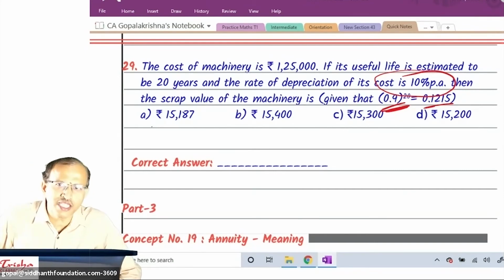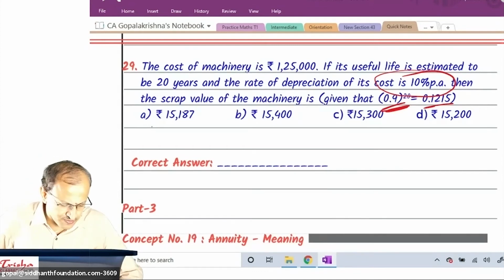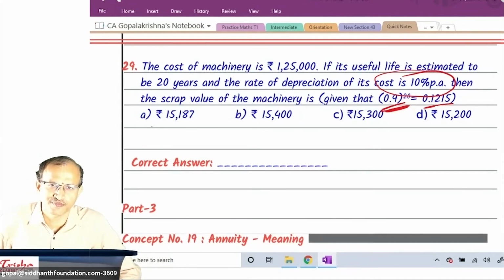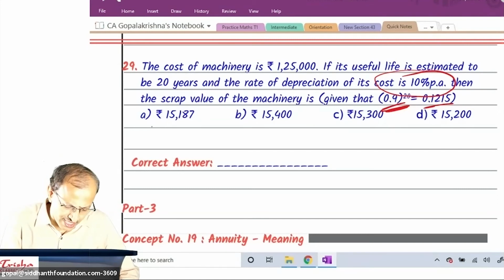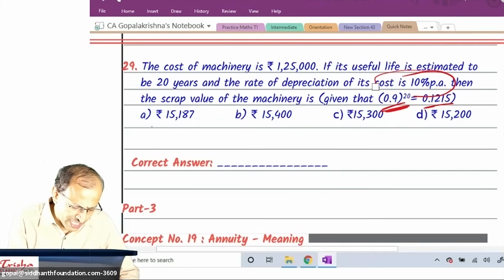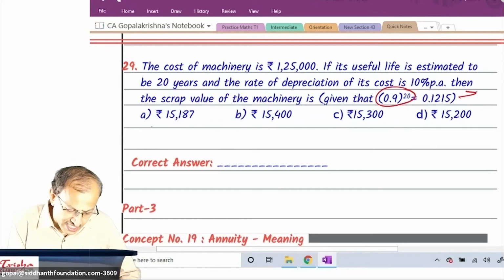Now, which method is this about? Is it a straight line method or a WDV method? All of you, please tell me quickly. Confusion? Okay, I'll give you 2 hints which will tell you it is a WDV method, not a straight line method. Please look at your hint. What is given? It is given as a power. Power comes in CI. That's why it is WDV method. Reason 1.